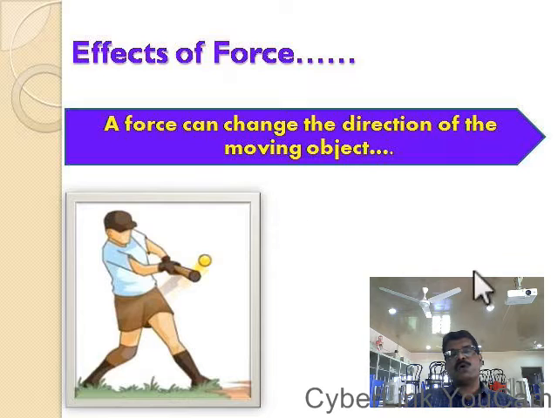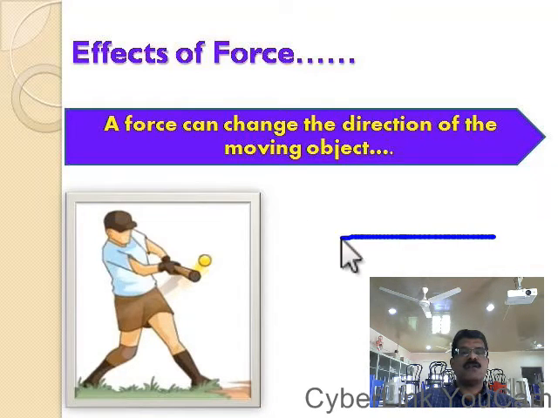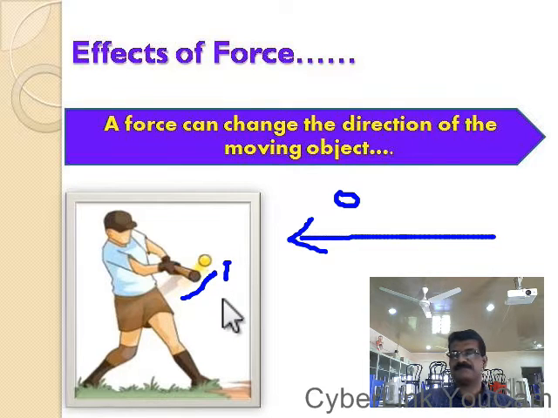Consider a bowler is bowling the ball from this side. A bowler is bowling the ball towards the batsman. That means the ball is moving towards the batsman's side. When the batsman hits the ball, hitting is nothing but applying a force.